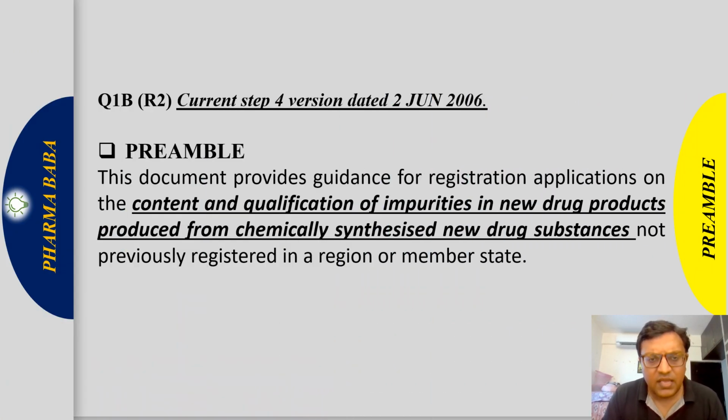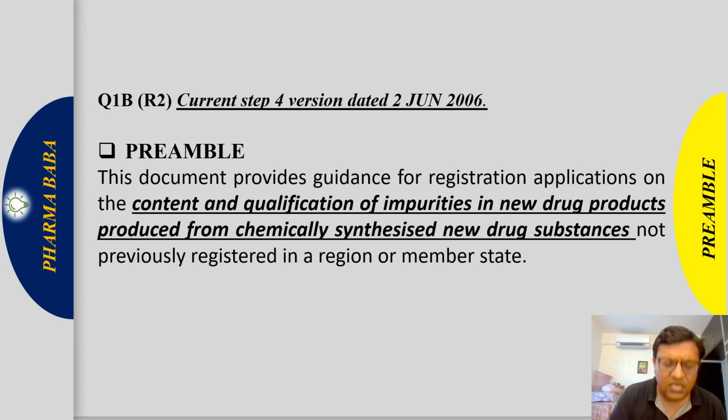Preamble. Q3B is a step 4 version. The guideline became effective from 2 June 2006. This document, ICH Q3B, provides guidance for registration applications on the content and qualification of impurities in new drug products produced by chemically synthesized new drug substances not previously registered in a region or member state.